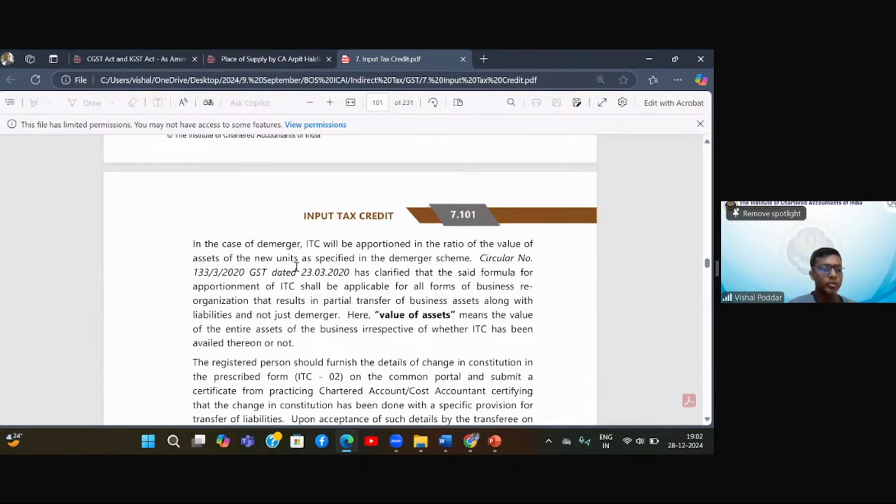We all have done this in accounts, that in case of demerger, my assets and liabilities are divided between both these entities. That is what demerger is. Now in such a scenario, the question that comes is, how will I apportion the ITC balance between the two? So for this, the circular clarifies that you will take the ratio of value of assets. Rather, this is given in the law itself. But the question was, it may happen that I may not have transferred the assets which have ITC in the same ratio. Example.